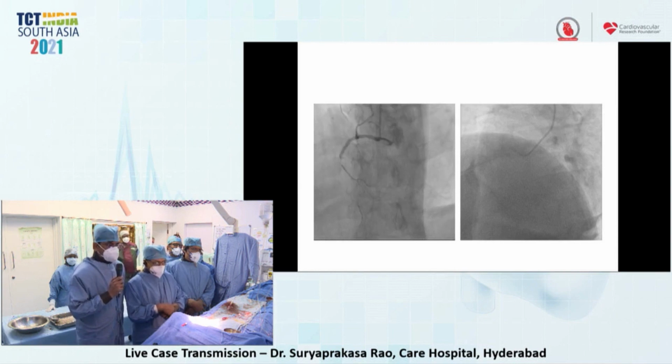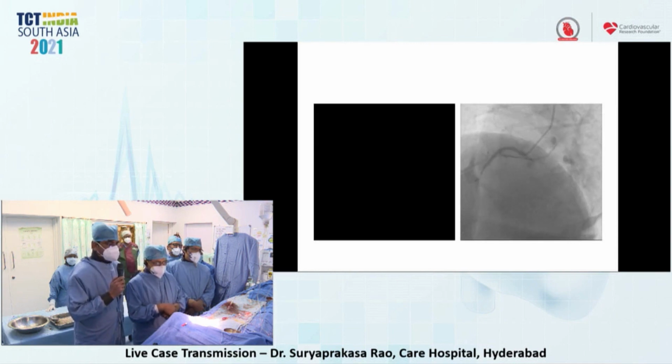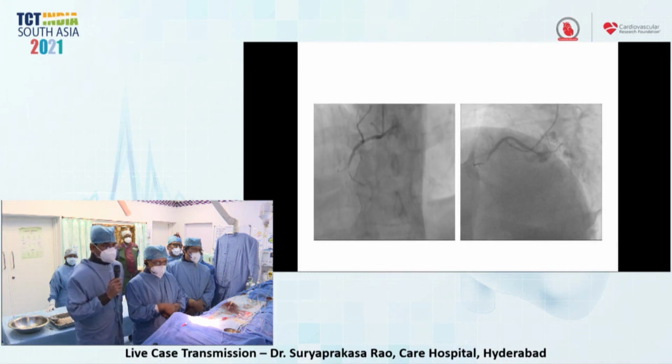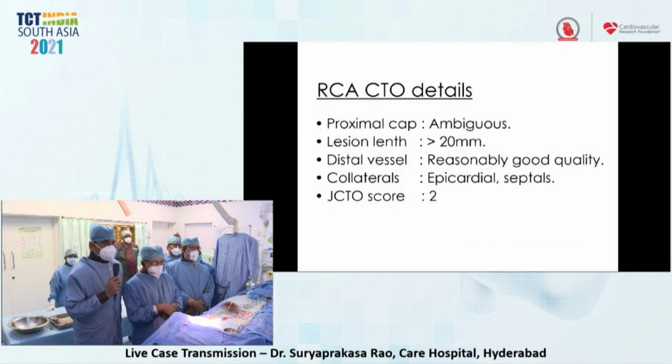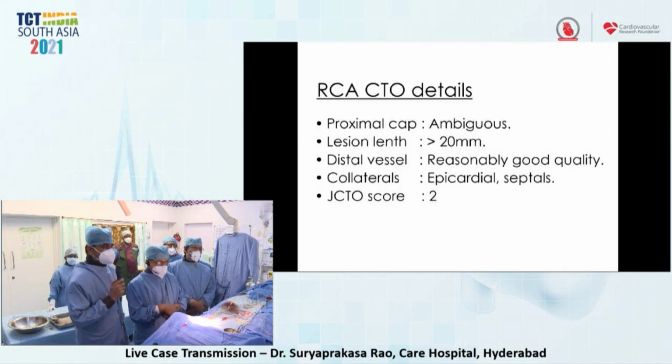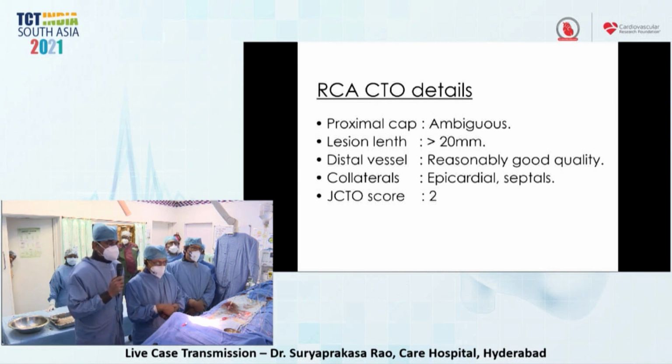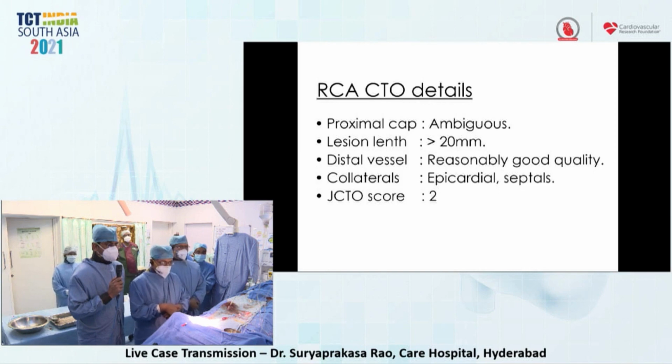There is a mid-RCA long segment CTO, probably more than 20 mm in length, with one collateral at the level of occlusion. Next. Coming to the RCA CTO, the proximal cap is ambiguous with lesion length probably more than 20 mm. Distal vessel is of reasonably good quality with collaterals from epicardial and septals. Coming to the JCTO score, it is 2.